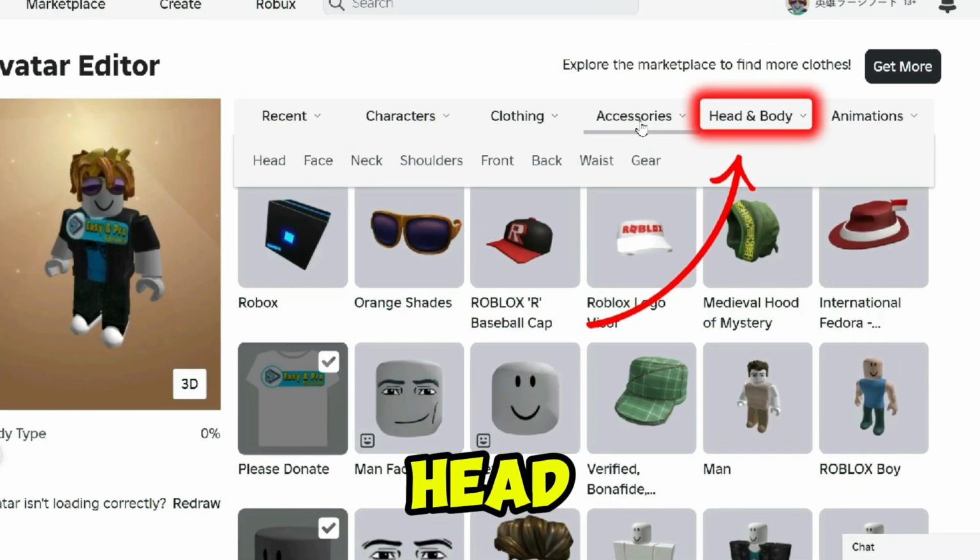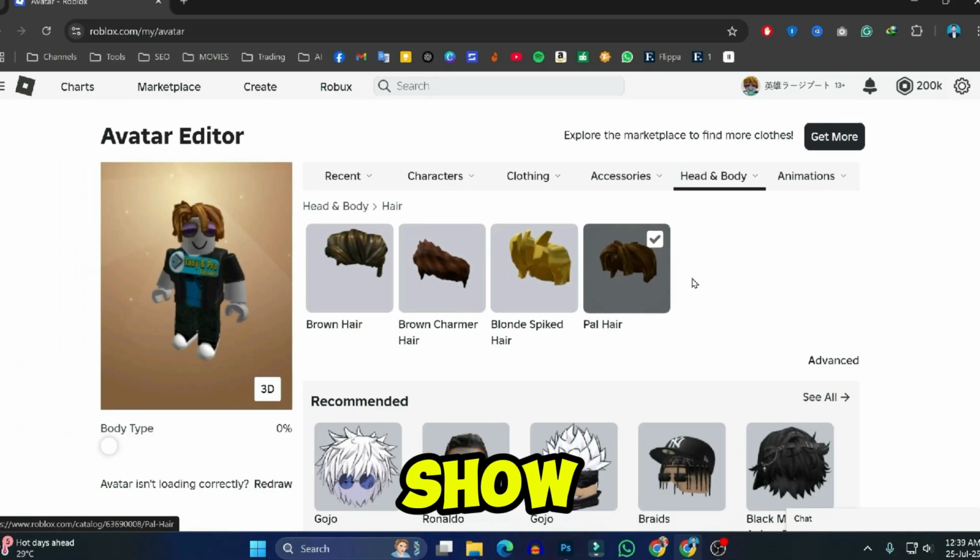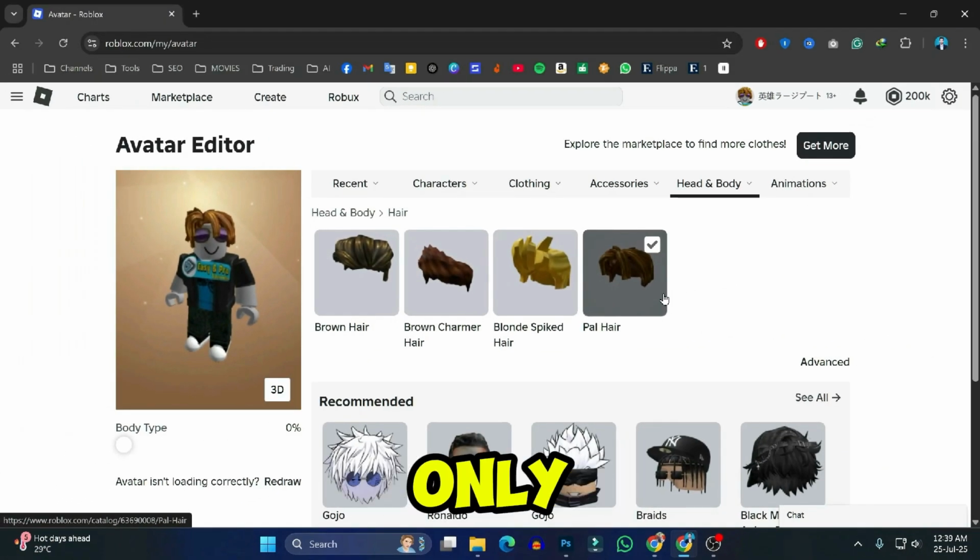If you click on Head and Body and open Hairs from here, it will show you these multiple hairs, but you can choose only one hair at a time.